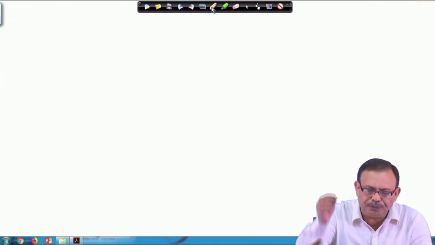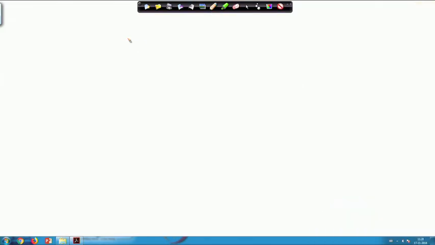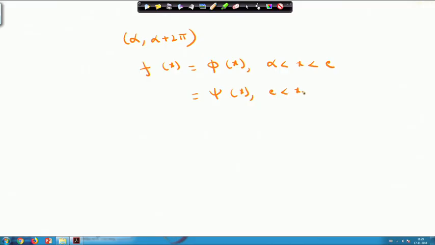Suppose your function in the interval alpha to alpha plus 2 pi, we are defining something like this, f x equals some function phi of x, where x lies between alpha to c, and some other function psi of x, where it lies between c to alpha plus 2 pi. So, if you see here, c is the point of discontinuity in this case.